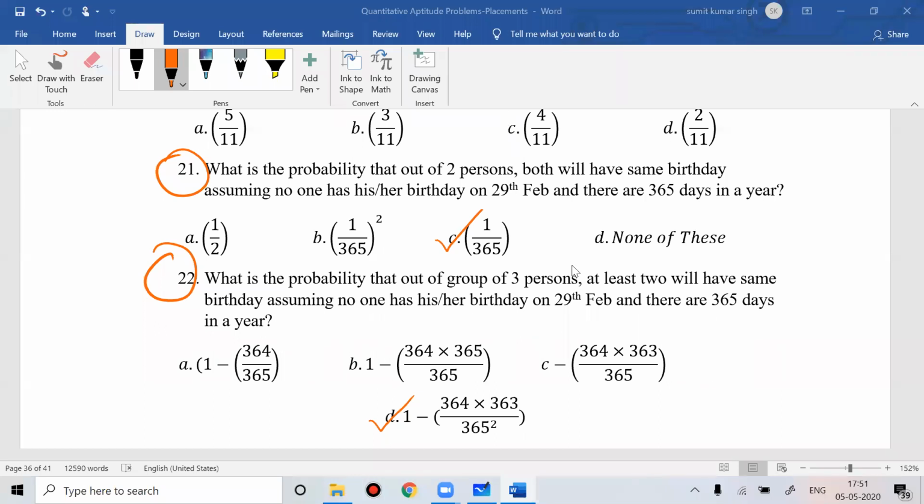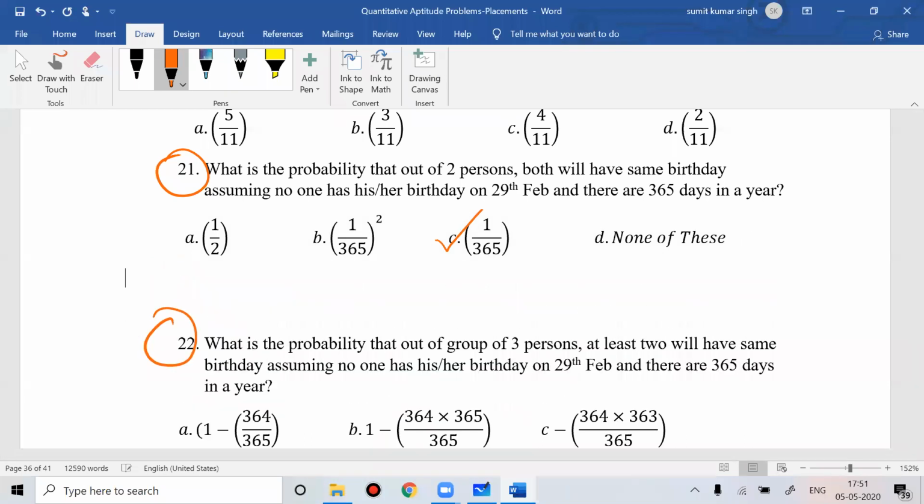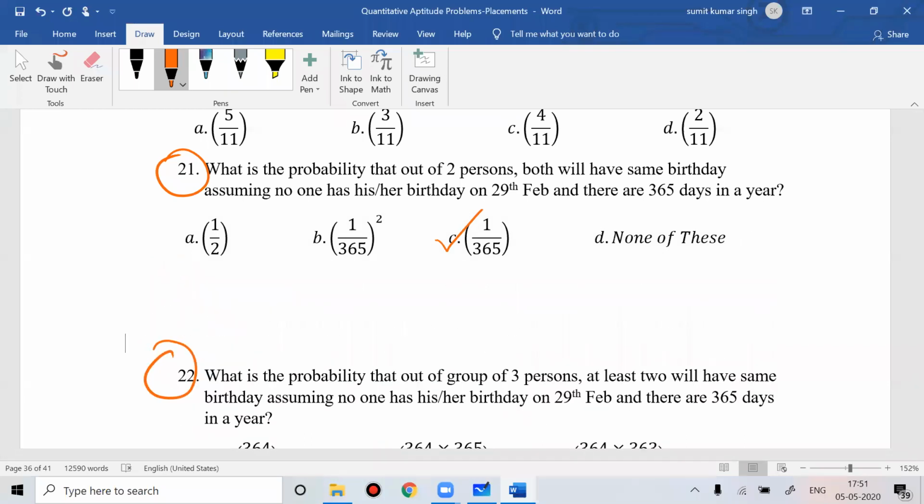Twenty-one, 22. Two persons should have birthday on the same date. So you have to understand, suppose for the first person, there are 365 days in the year. The first person can have birthday on any date, any day out of 365 days can be his birthday.